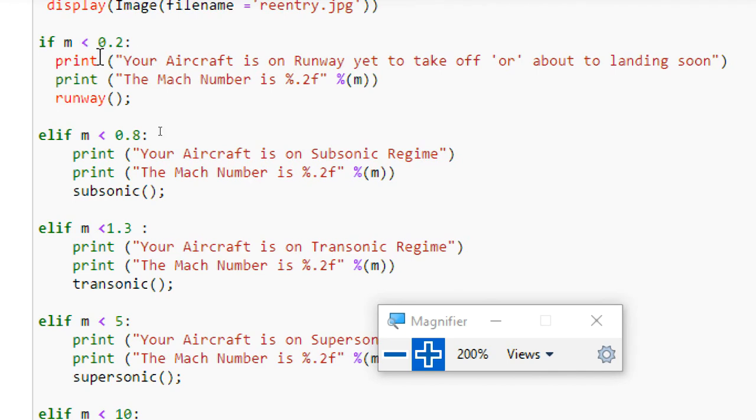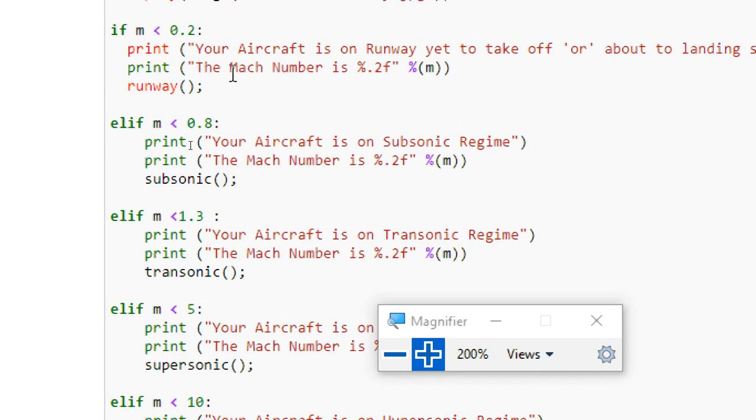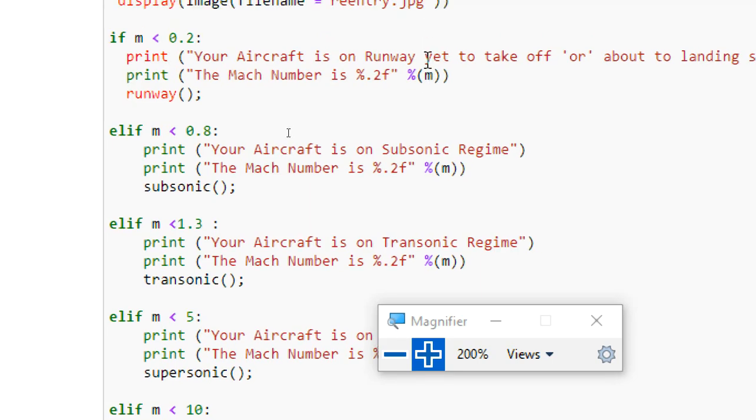This is a command, first I have to print this out. Second print, I'm asking the Mach number is %0.2f, comma, percentage m. This means I'm going to display the value available in m. The m formula I already know, u by c. The value will be stored here, and that value I am calling here.